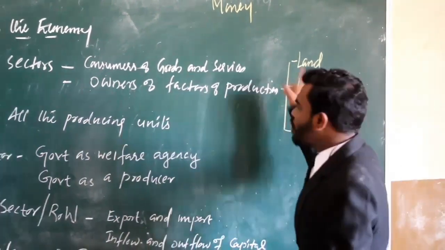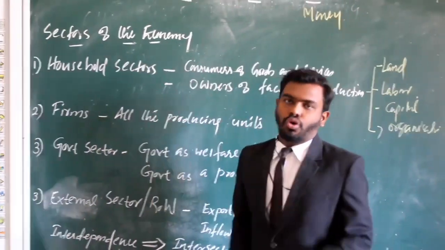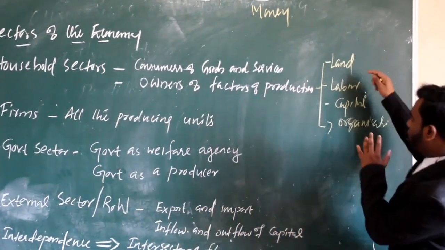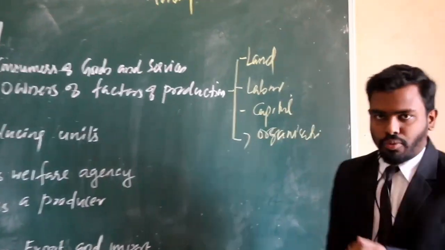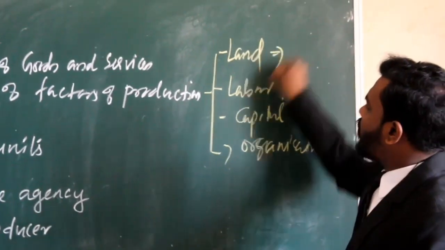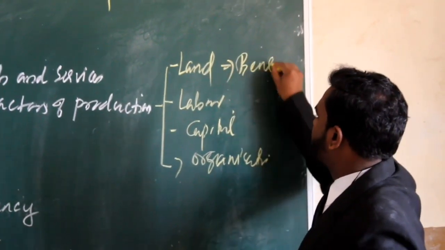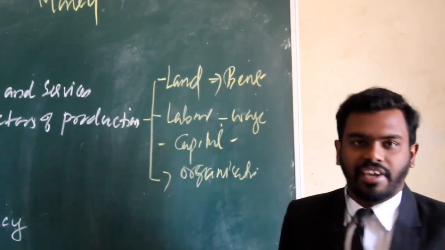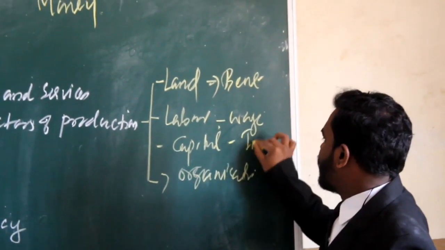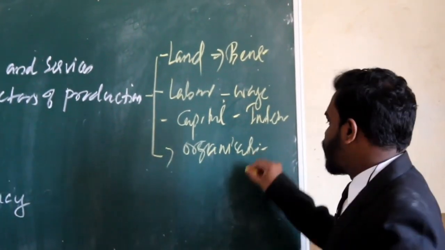So the owners of these factors of production are the households. At the same time, you know the remuneration for these factors of production also. So for land, what is the remuneration? For land it is rent. For labor it is wage. For capital it is interest. And for organization it is profit.